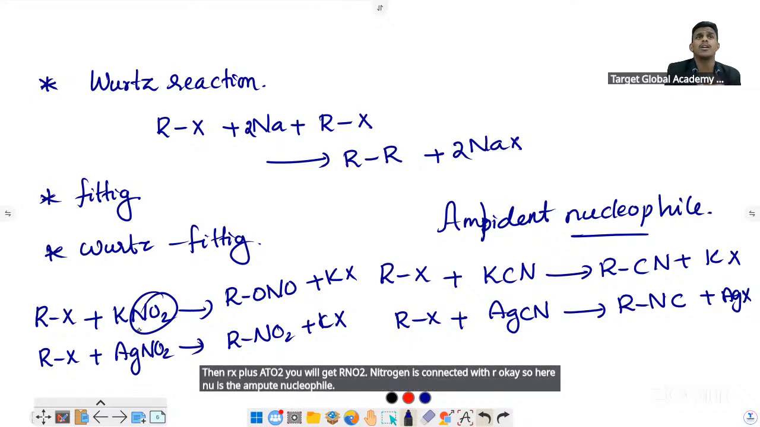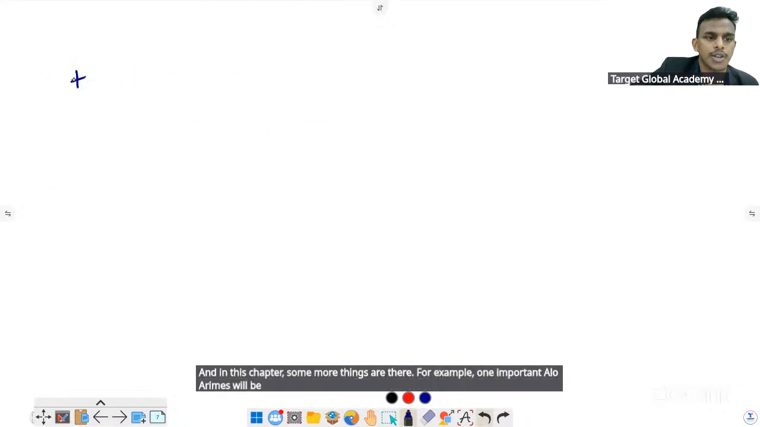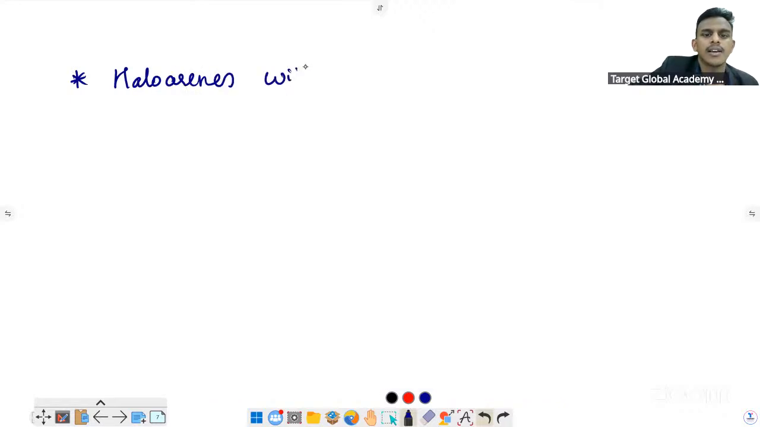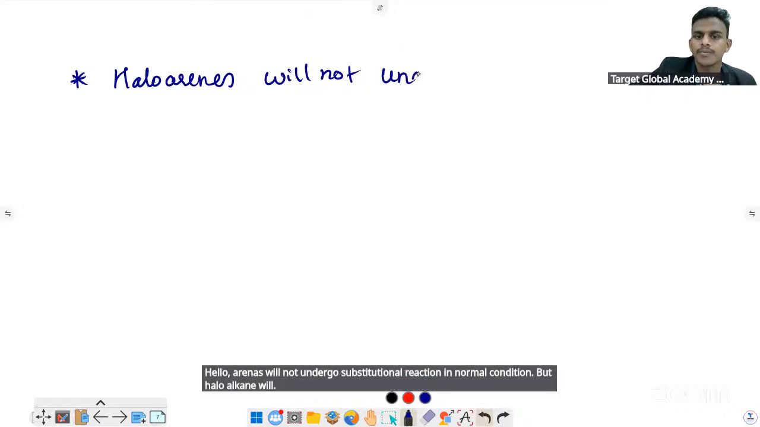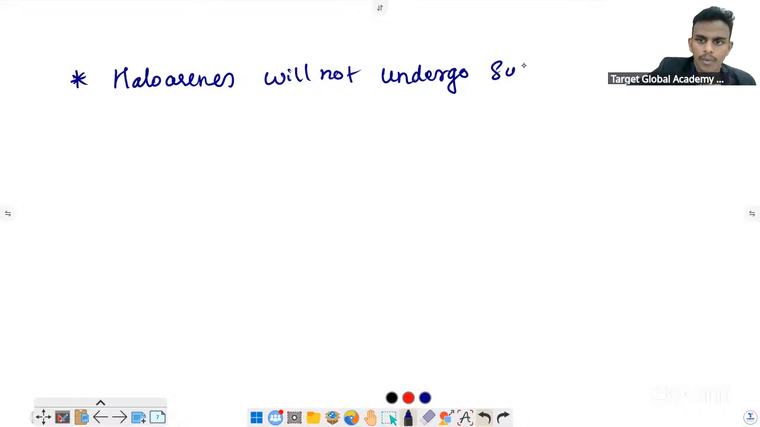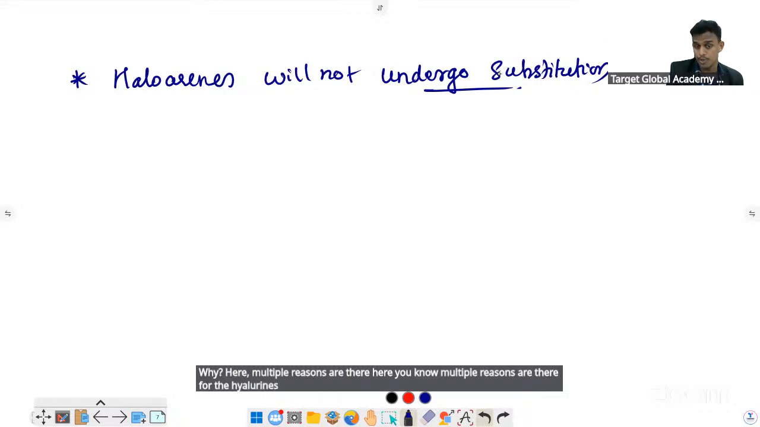And in this chapter, some more things are there. For example, one important question: haloarenes will not undergo substitution reaction in normal conditions, but haloalkanes will. Why? Here, multiple reasons are there for haloarenes not undergoing substitution reaction.